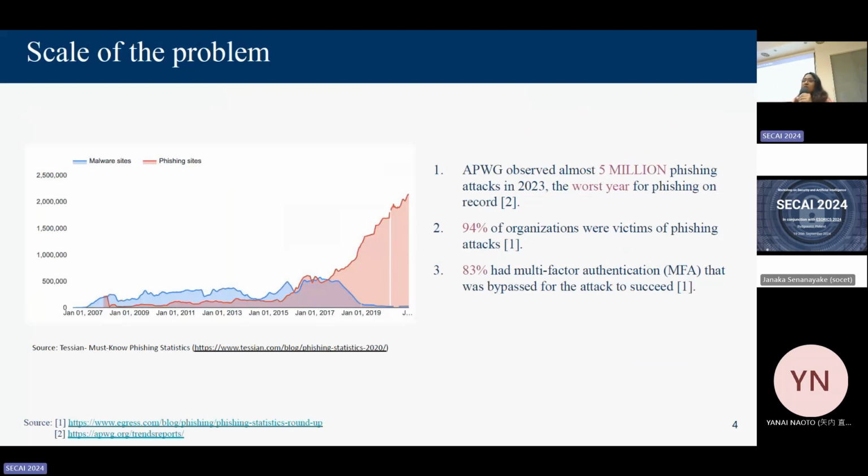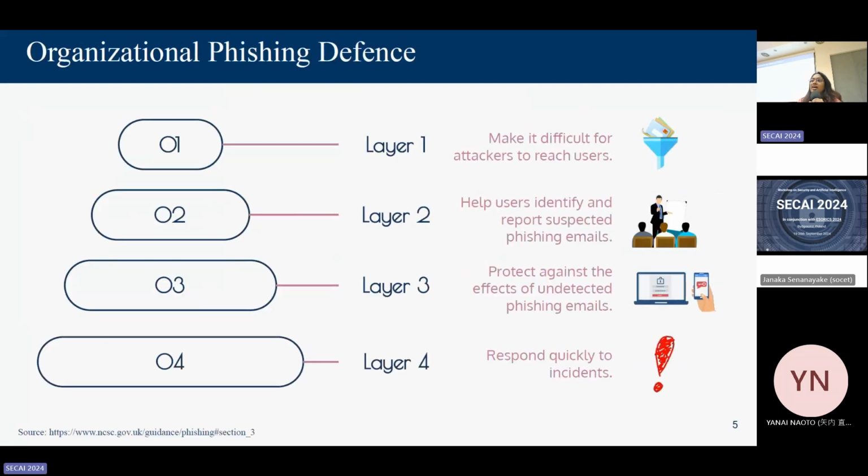Now, what do you do as an organization to protect yourself from phishing? Most frameworks and recommendations say that we need a multi-layered approach. This one, recommended by the National Cyber Security Centre, recommends having four layers, each important in different ways. The first is to stop attacks. The second is to help users identify and report phishing. Third is to protect against undetected phishing attacks, like MFA. And fourth is to have a system in place to respond to incidents quickly. There are other frameworks you could use, but they all recommend having multiple layers and multiple approaches.